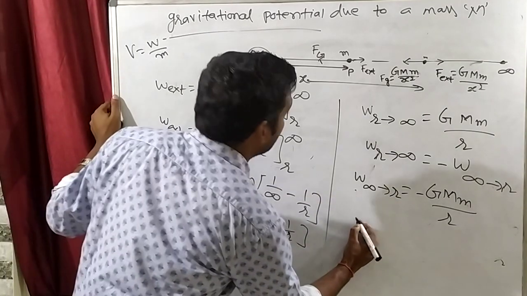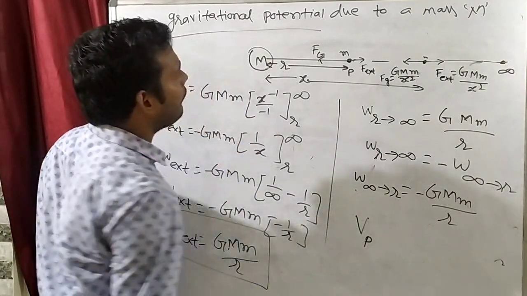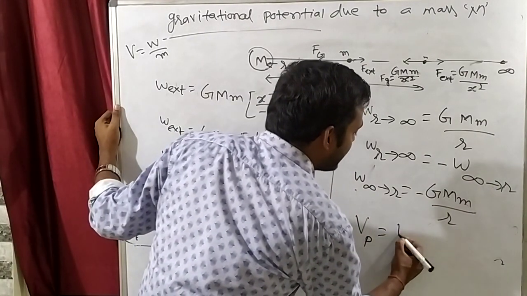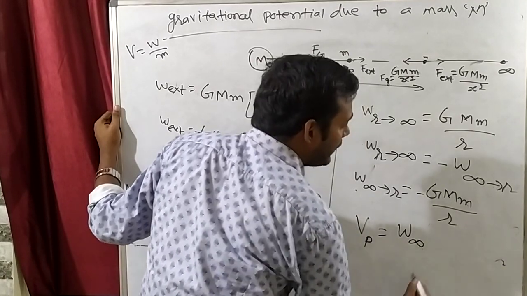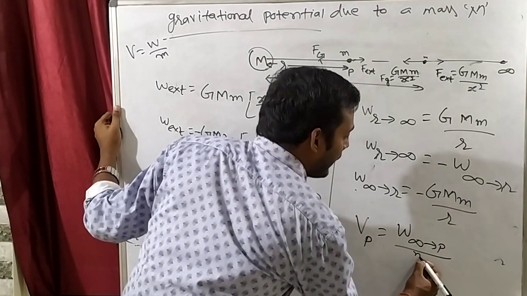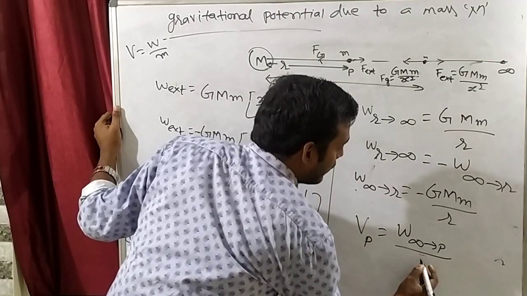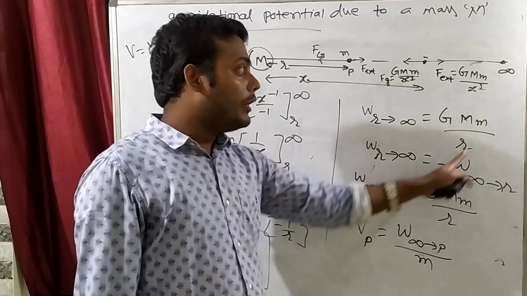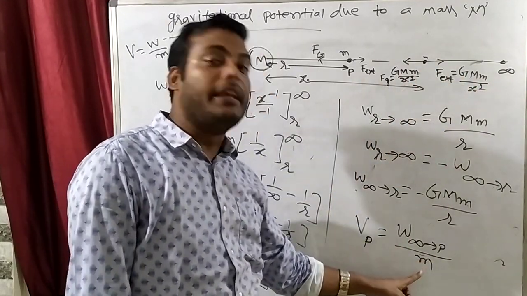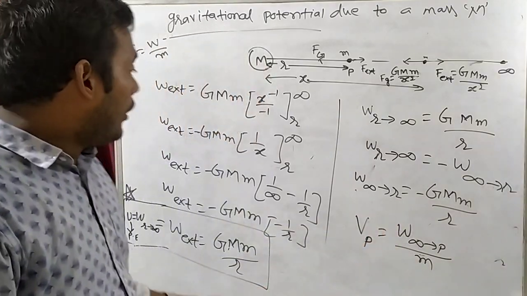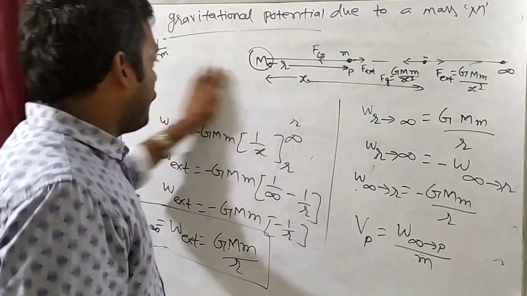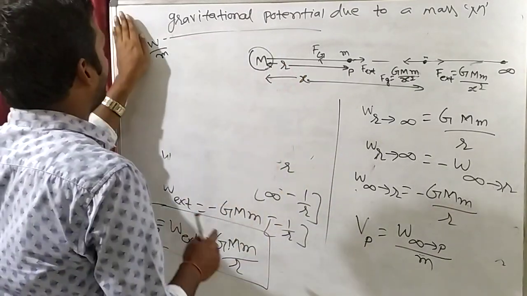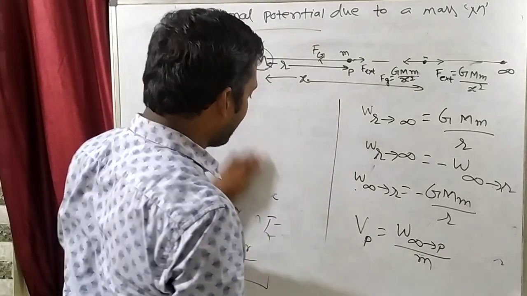What we have to find? That potential at point P. So potential at point P, can we write that this is defined as work done in bringing any unit mass from infinity to P divided by unit mass. So this was the definition of potential. Potential is defined as work done in bringing unit mass from infinity to any particular point P. So whenever we have to find potential, then divide work done by unit mass. When you divide work by mass, you will get potential.